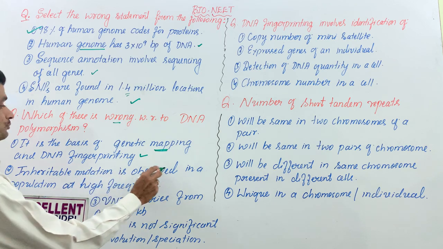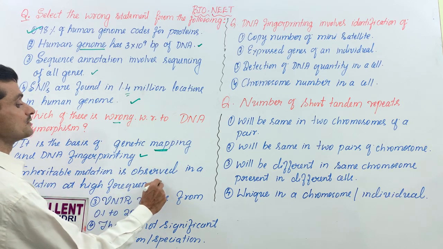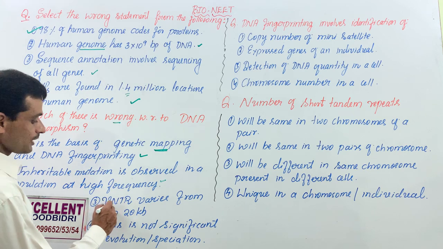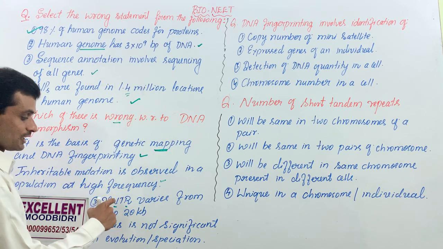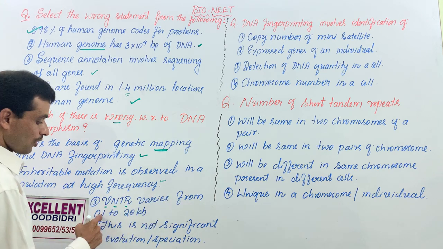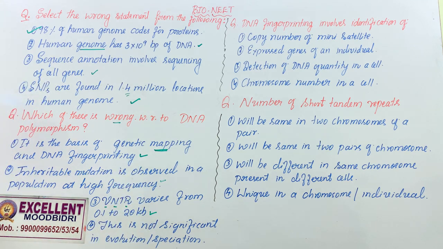Inheritable mutation is observed in a population at higher frequency. This is actually DNA polymorphism. Variable number of tandem repeats. DNA profiling involves analysis of VNTR only, which varies from 0.1 to 20 kilo base pairs. Yes.